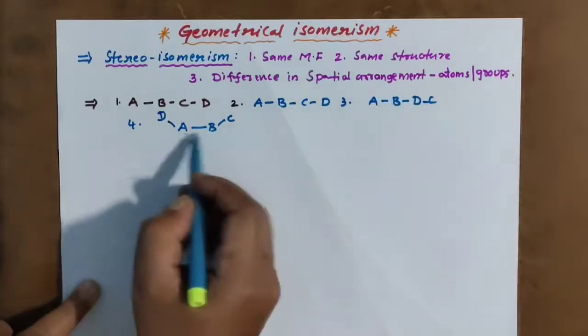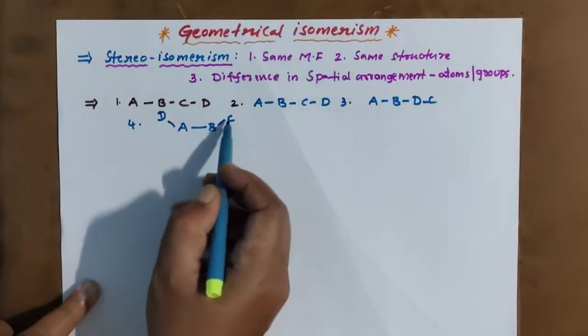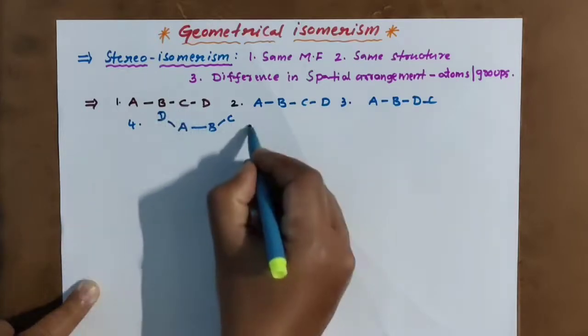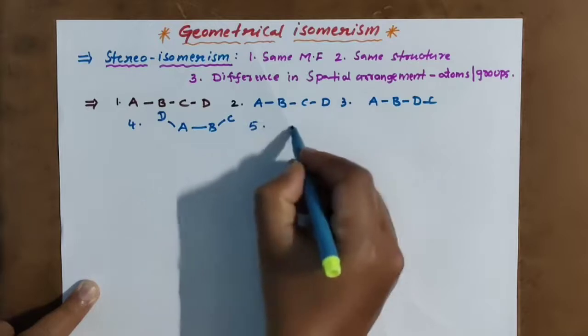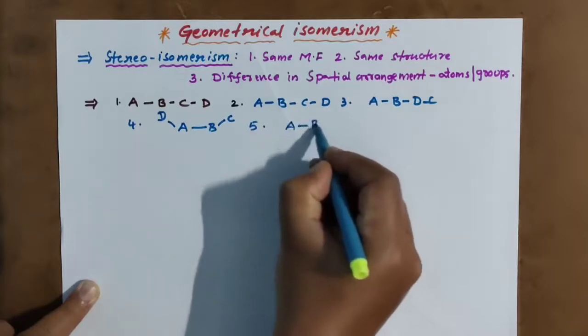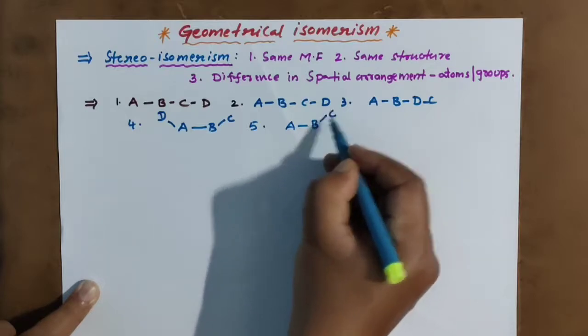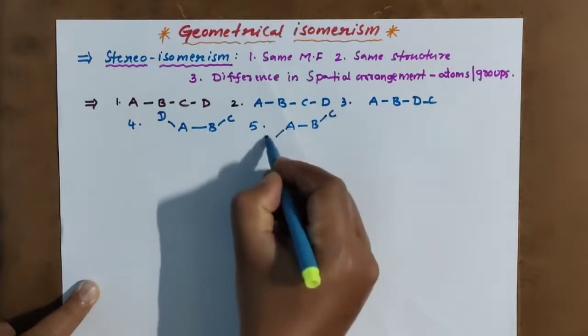But here AB is in one plane, and CD in another plane. Now these two are not the same. This I am writing like this: A bond B, and here C, and here D.